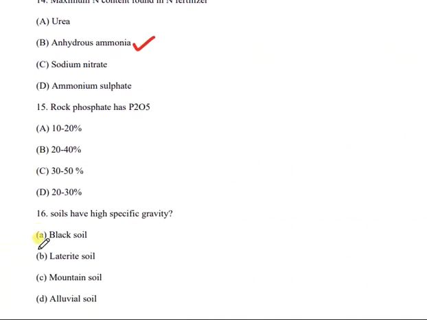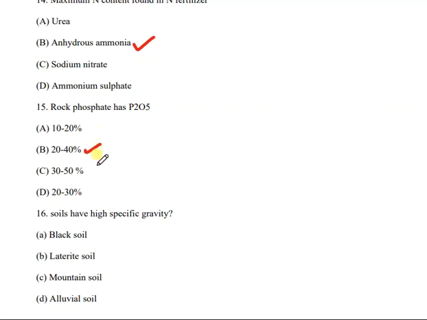Then question number 15. Rock phosphate has P2O5 and the percentage is 10 to 20%, 20 to 40%, 30 to 50%, 20 to 30%. And the correct answer is B. That is, it consists of 20 to 40%. Rock phosphate has P2O5, that is 20 to 40%.